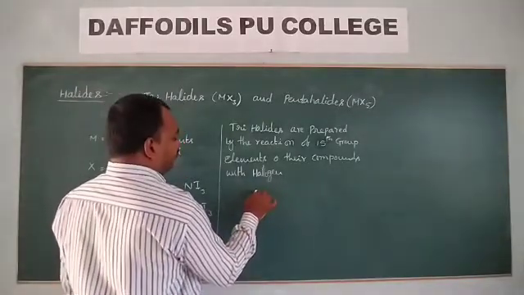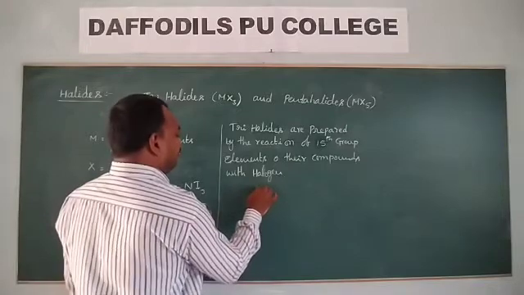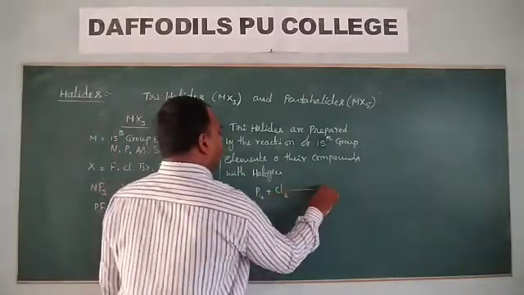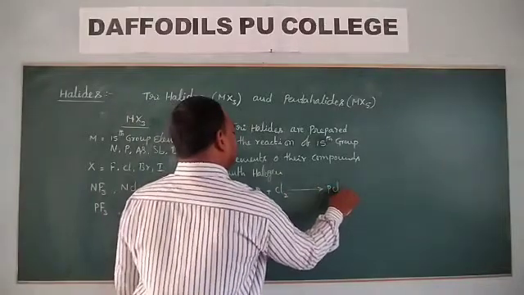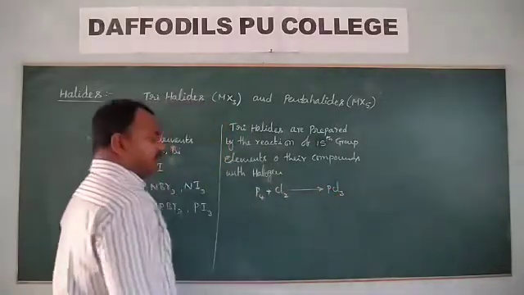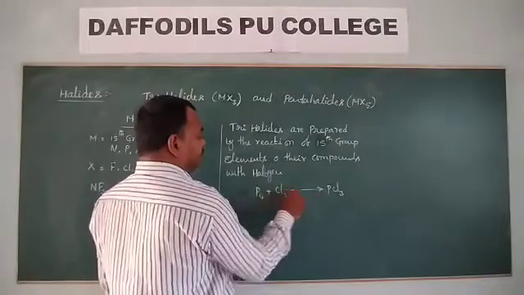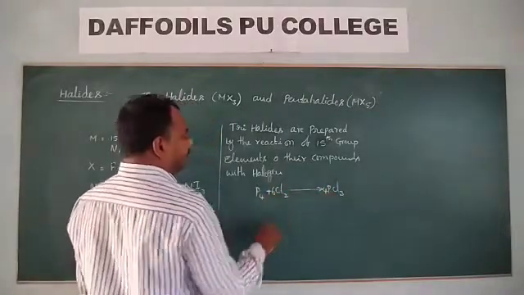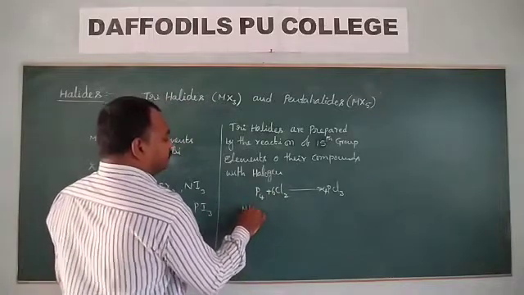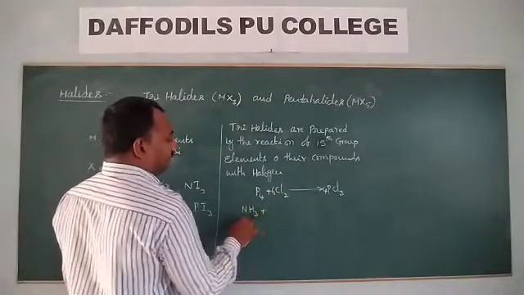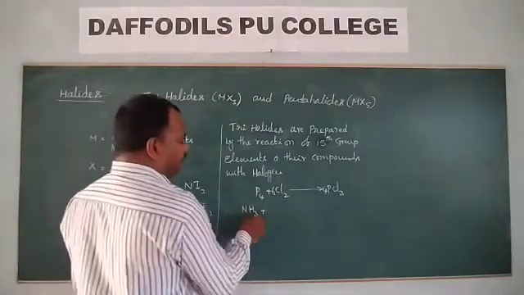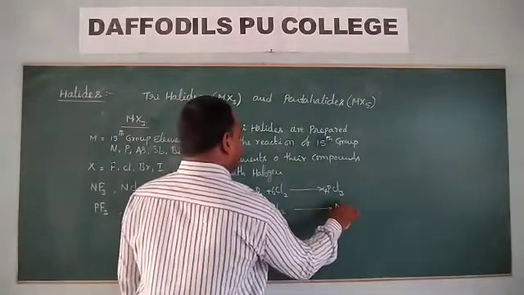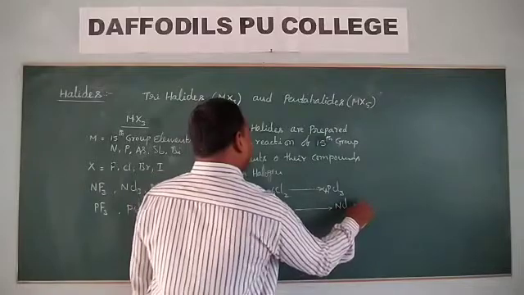Suppose I am taking phosphorus. When this phosphorus reacts with chlorine, you will get PCl3 and PCl5. From here I am taking only PCl3. Suppose if the compounds are taken, I am taking ammonia. Ammonia when it reacts with chlorine, then I will get NCl3.